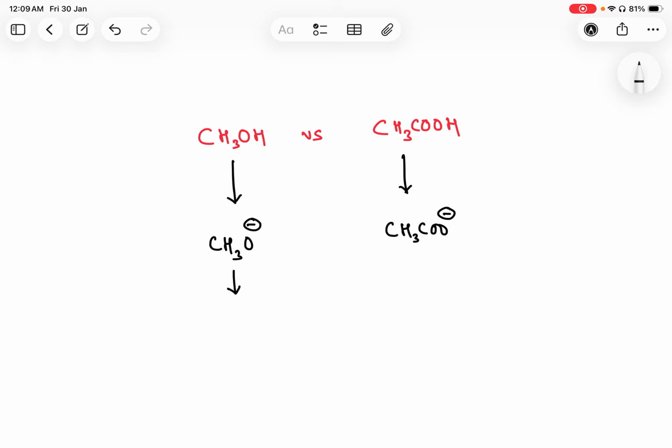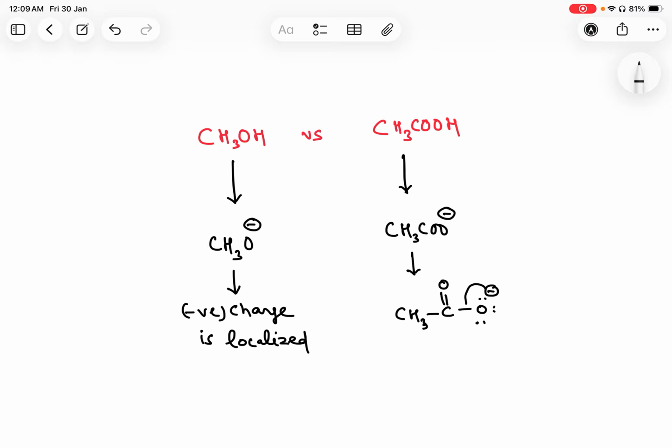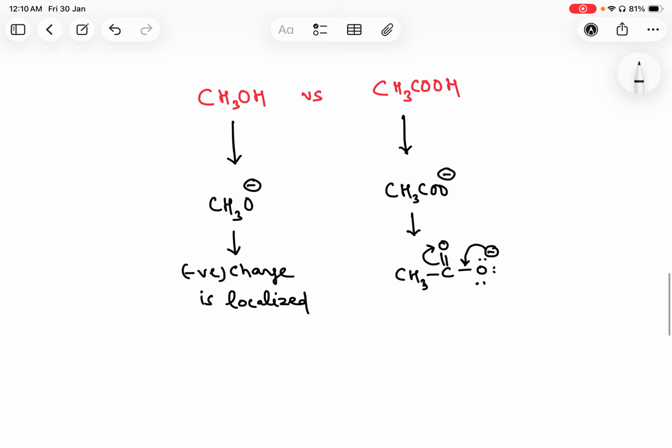You know, in the methoxide ion, guys, this negative charge is localized. Whereas in the acetate ion, this negative charge is delocalized. Look at that. This negative charge is delocalized. And when the negative charge is delocalized, that means this negative is much more stable. These are the keywords here. Negative charge is delocalized. And that simply tells us who is more acidic.